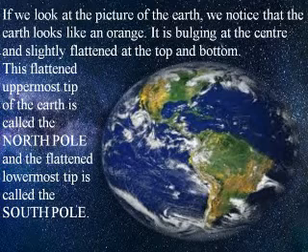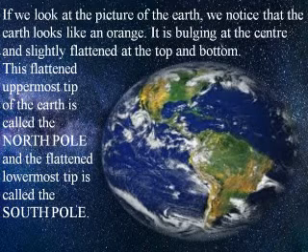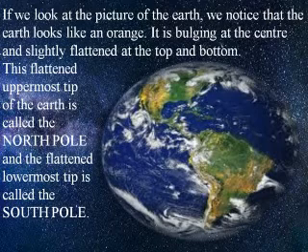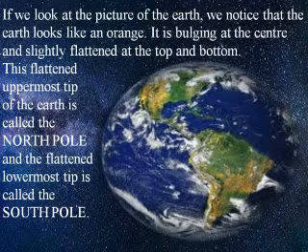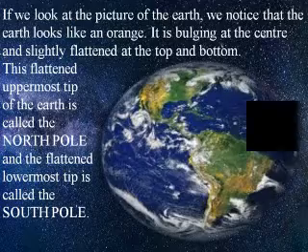So students, the shape of the earth is like an orange, slightly flat on top and at the bottom. The top part is called North Pole and the down part is called South Pole.